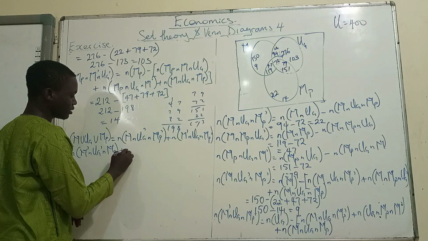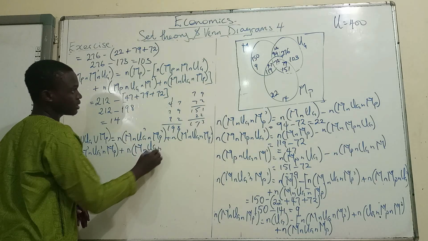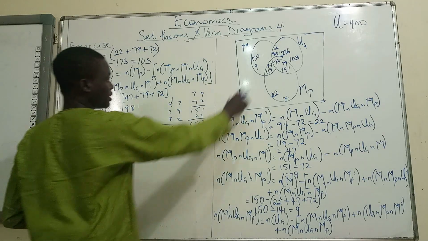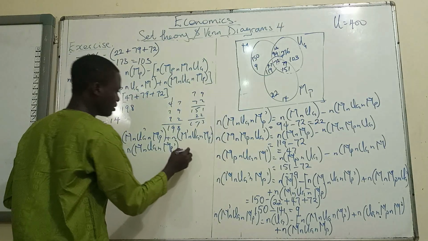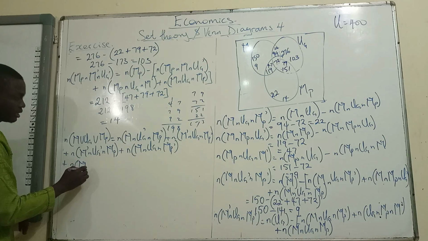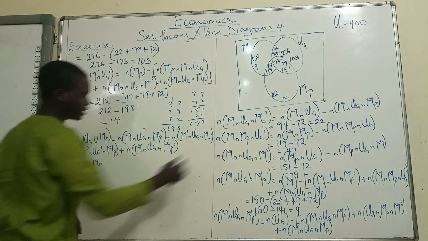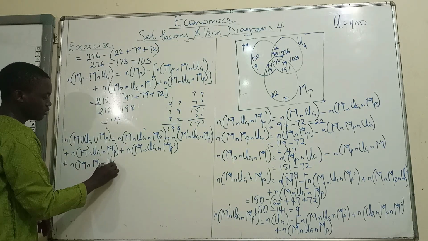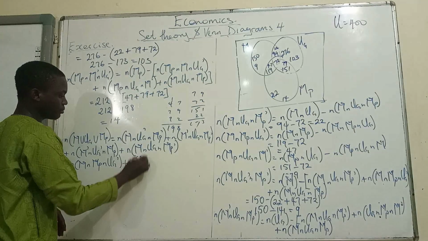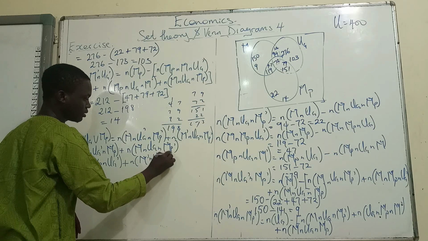Then two of the categories. So the cardinality of M intersection UG intersection MP prime. So those are the 22 people. Then plus cardinality of M intersection MP intersection UG prime, then plus the cardinality of M prime intersection UG intersection MP.